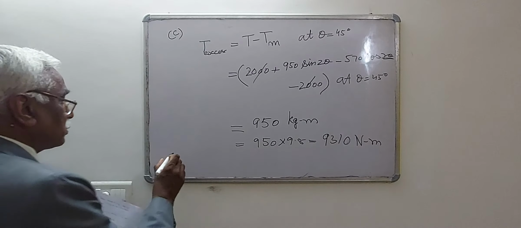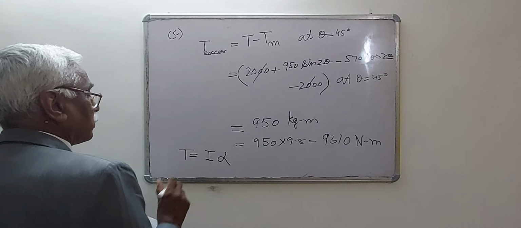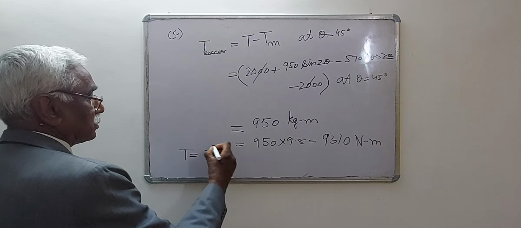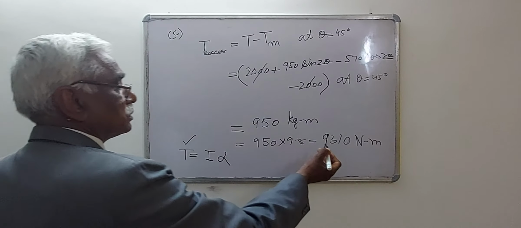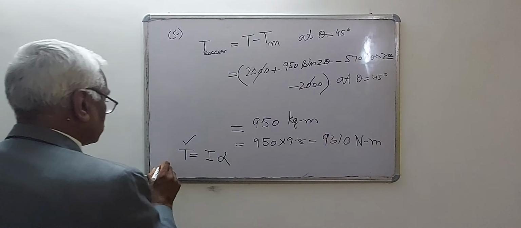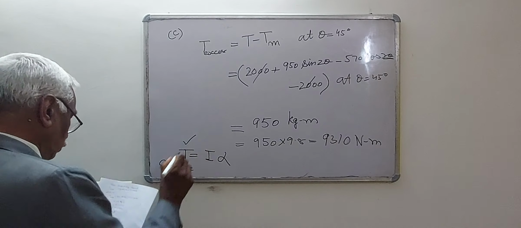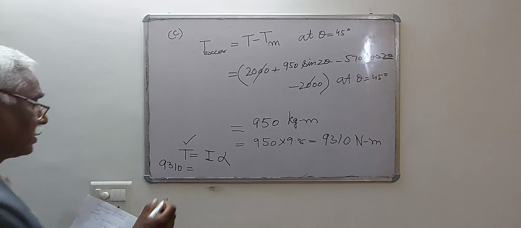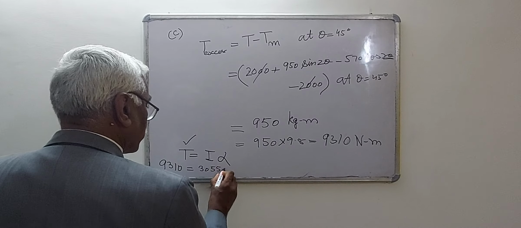Again you have to apply the formula T is equal to I into alpha. You have to find angular acceleration. T is given, that is 950 into 9.8, which is 9310. The value of I you already know, it is 3055.5.